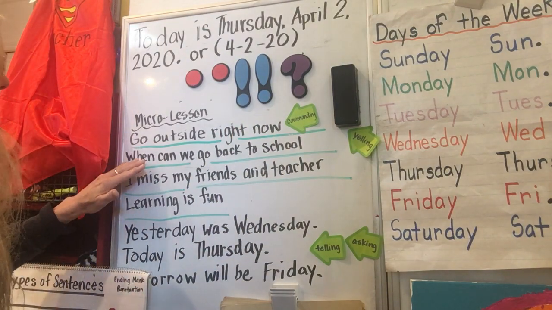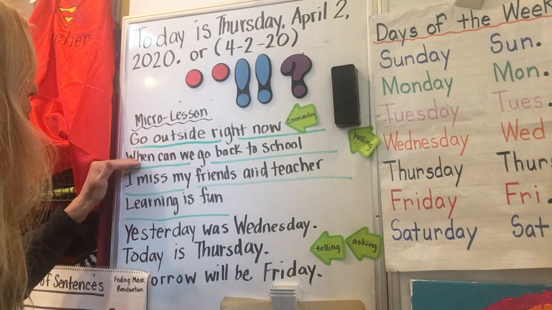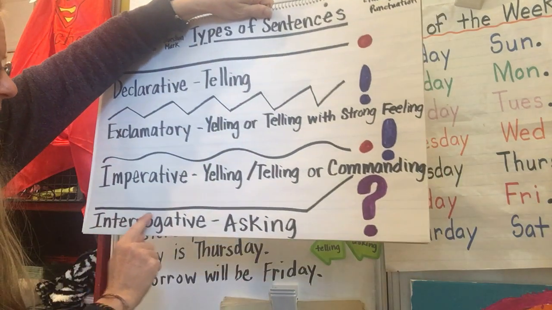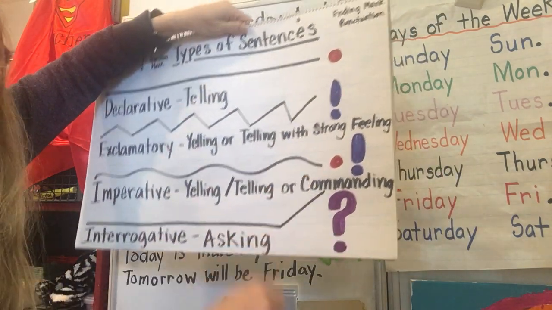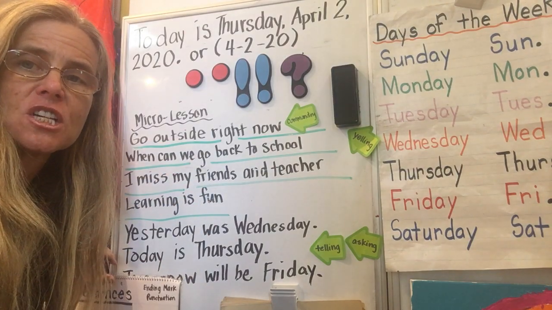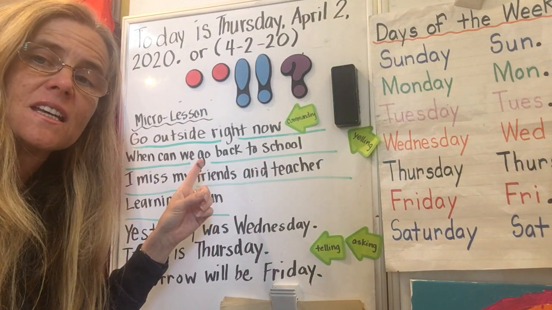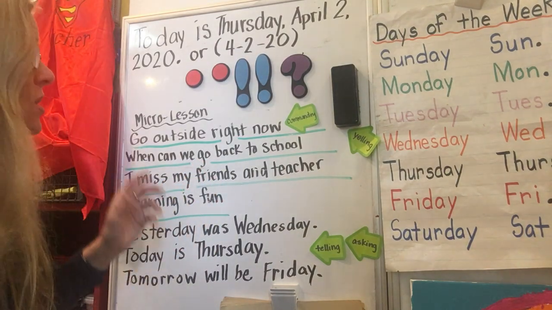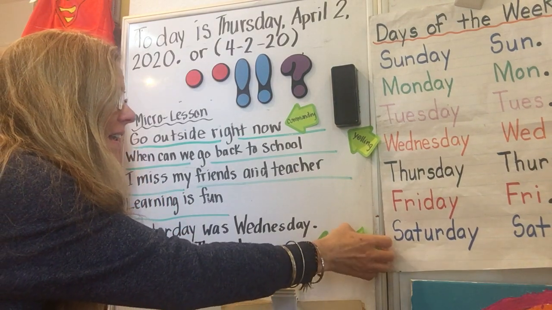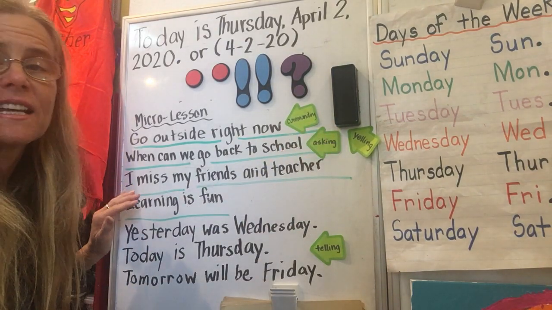Let's look at the next one. When can we go back to school? Did you hear my voice? When can we go back to school? How my voice went up at the end? Am I giving information or asking for information? I want information. So is it a telling or asking? It's an asking. When can we go back to school? It's an asking sentence.